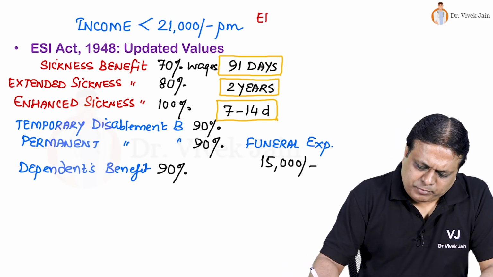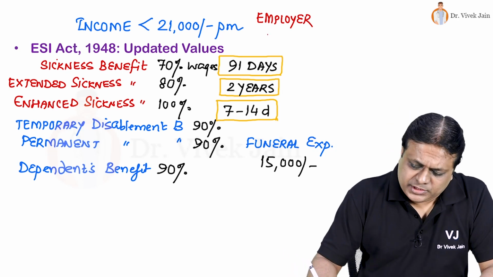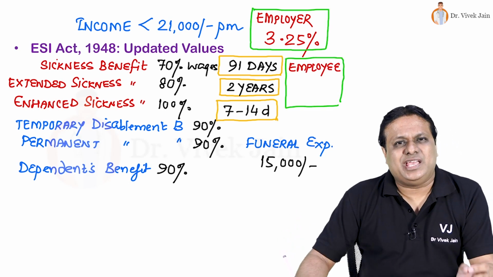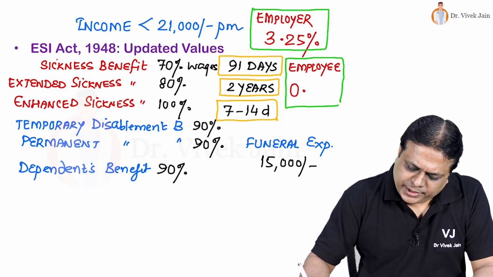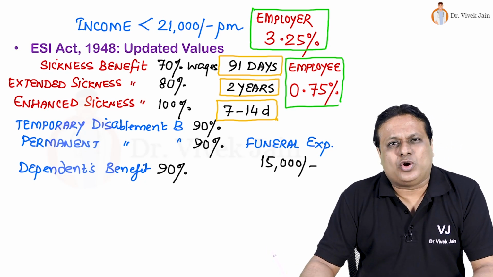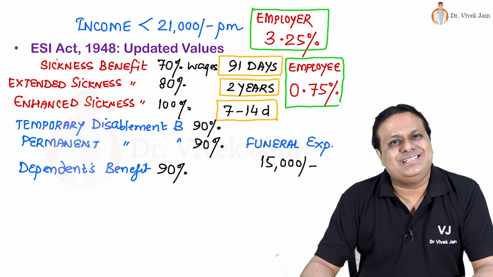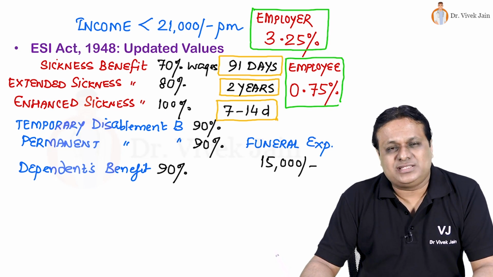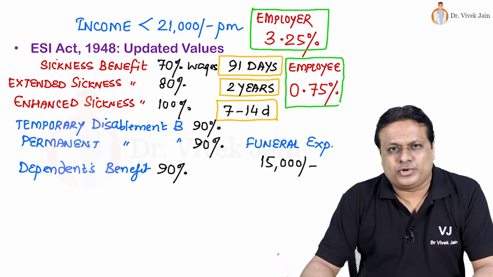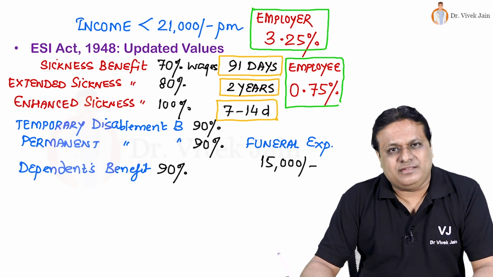When we look at employer, now he has to contribute 3.25% of the wages, whereas employee contributes 0.75% of his wages. State contributes 1/8 of the total, rest is contributed by the center. Minister of Labour, Union Minister of Labour, is the chairperson of ESI Corporation. It is not applicable on defence, mines and railways.